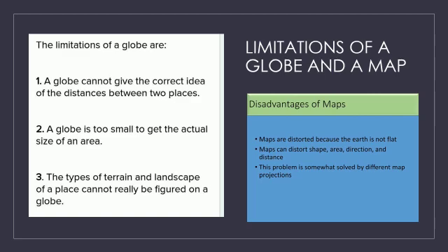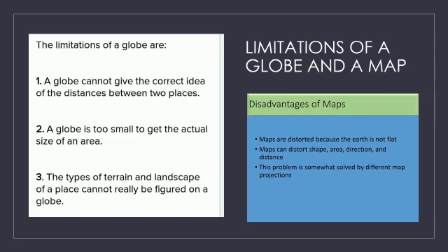The kilometer difference between two places is shown in the map. Another disadvantage is that it can distort shape, area, direction and distance. Sometimes the shape, area and direction may differ. This problem is somewhat solved by different map projections. Yes, it can be solved, but it has to be shown in a different map projection.